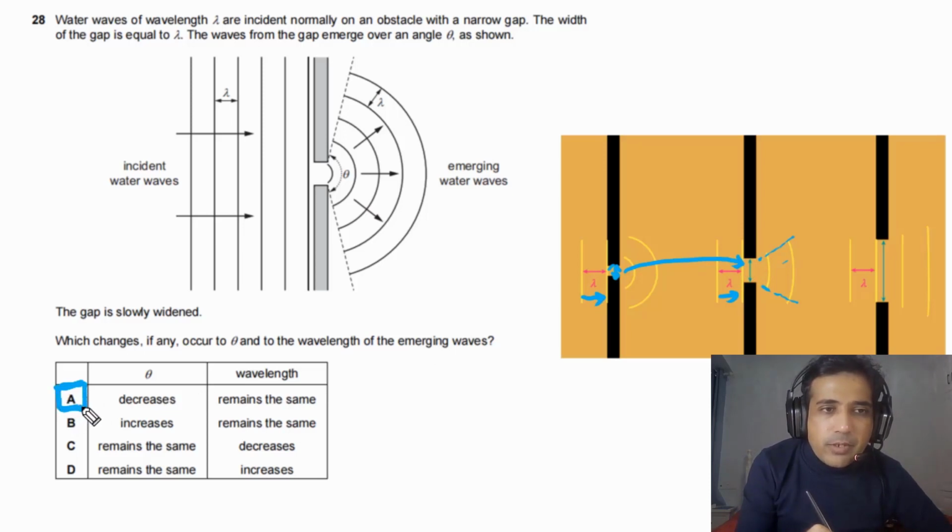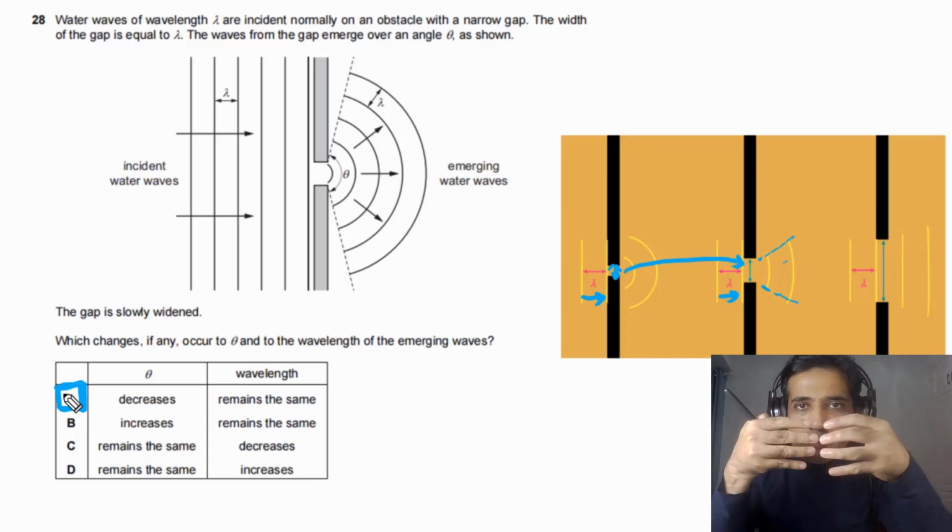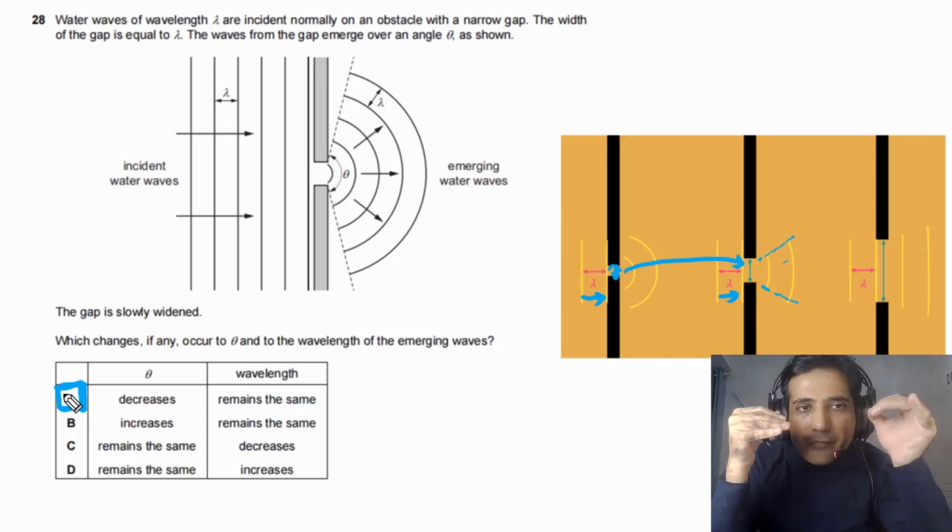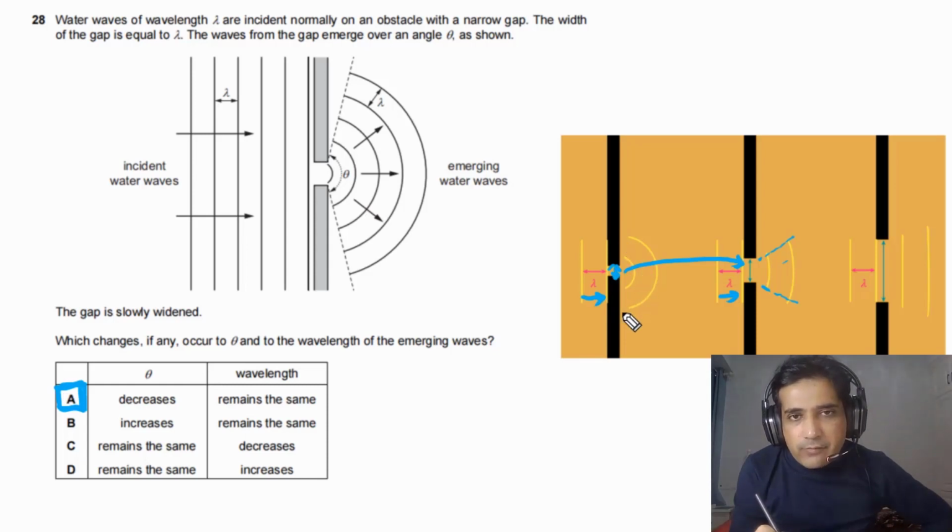So a very important point you need to understand is how gap size and lambda affect the amount of diffraction. In this case the waves spread out more, here they spread out less, and here they spread out very little. They almost go straight through, so there is very little diffraction.